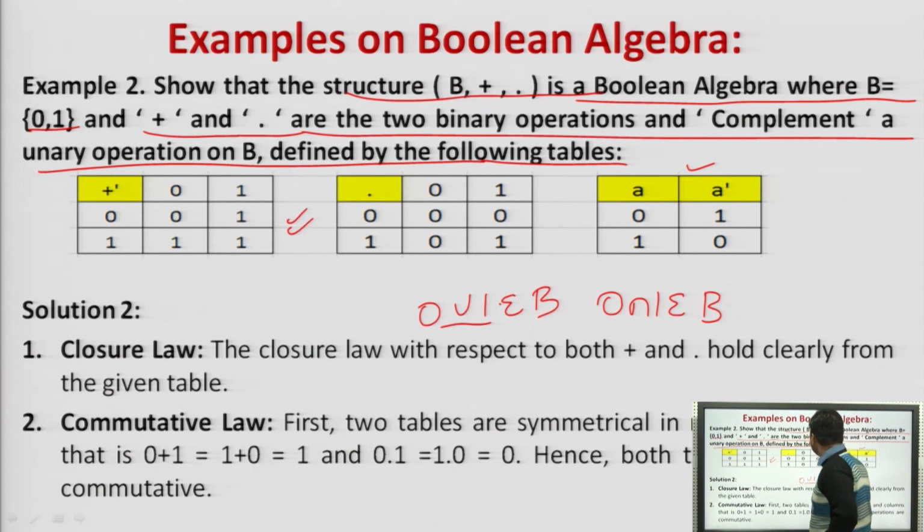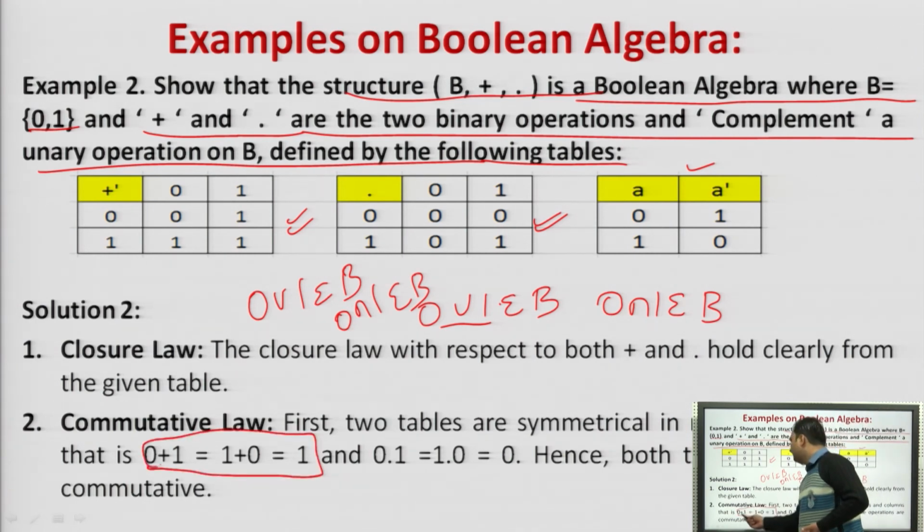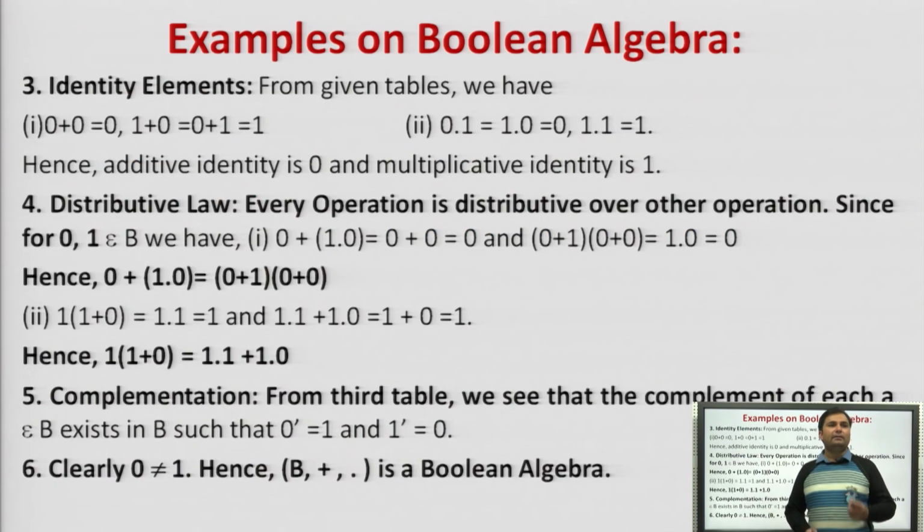this composition table and this composition table follow the property of the closure law, because it is stated that if we do the union of 0 and 1, it also belongs to B, and the intersection of 0 and 1 also belongs to B. Now the commutative law. Commutative is what? Whether we do 0 plus 1 or 1 plus 0, we get 1 only. Whether we do 0 dot 1 or 1 dot 0, we get 0 only. So we will simply say that this also follows the commutative law. Agreed. Next is the distributive.